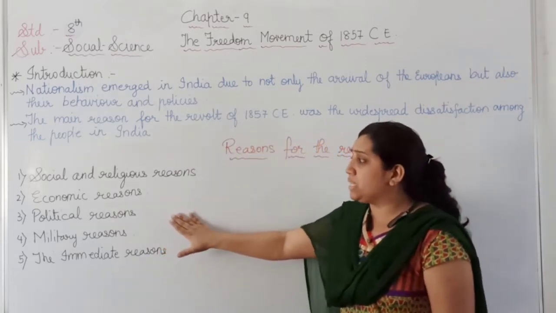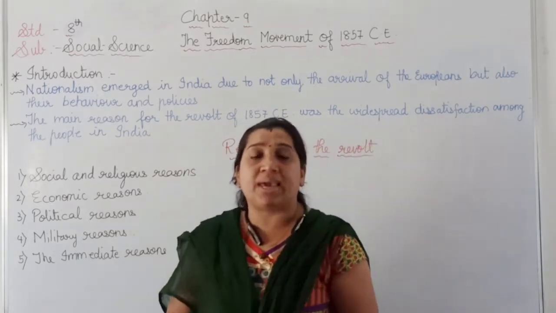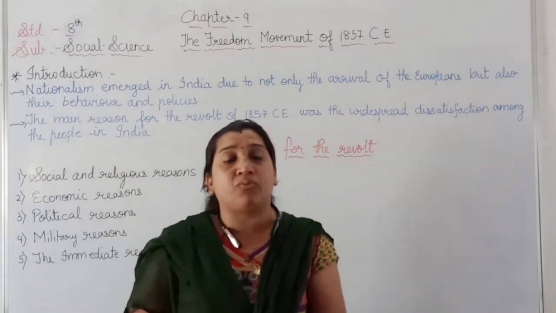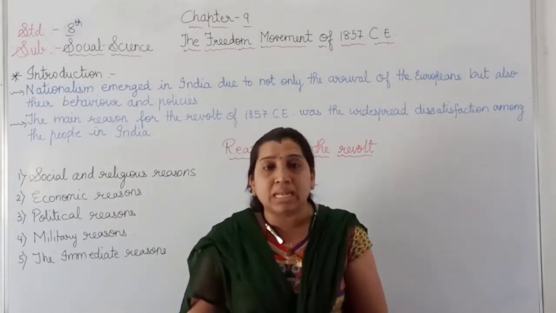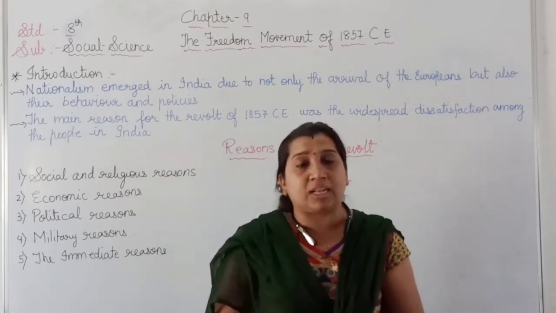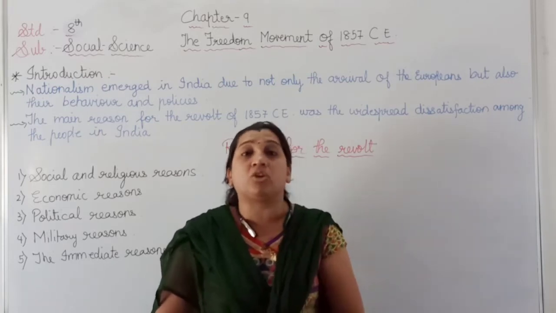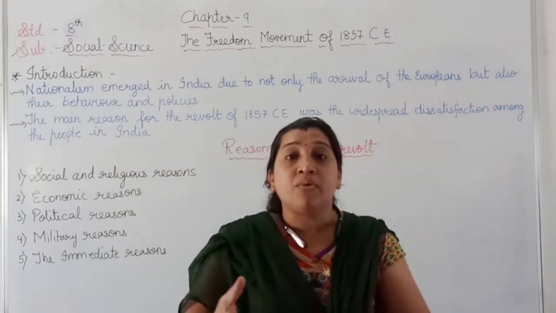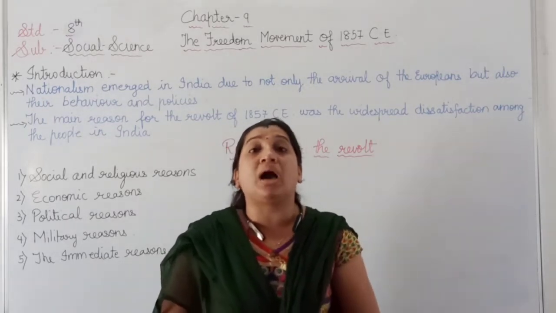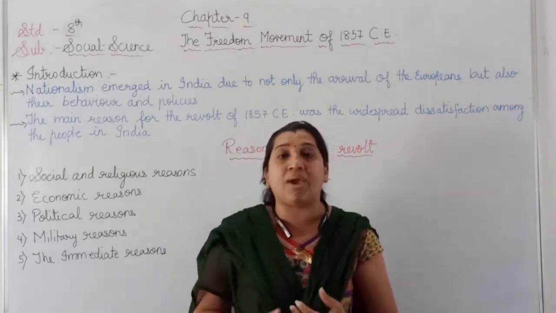Later on, the third reason, that was the political reason. In our country India, after the Battle of Buxar in the year 1764, the first policy introduced by Lord Cornwallis was the Diwani right to collect the revenue. Later on, Lord Dalhousie or Wellesley introduced the subsidiary alliance policy, which people realized to be a slow poison for the rulers of our country India.